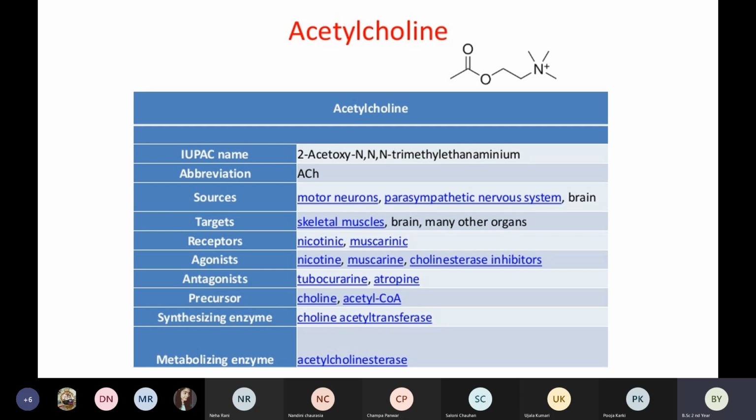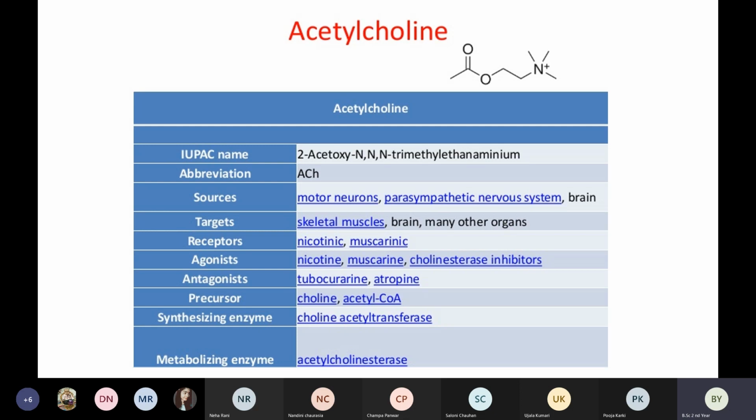Then antagonist. Antagonist means something which is opposite to acetylcholine. What are the medicines that have the opposite action of acetylcholine? One is called tubocurarine and the other is atropine. You must have heard of the atropine injection in the hospital. Atropine is just the opposite of acetylcholine. Whatever action acetylcholine has, atropine is just the opposite. So that is called the antagonist.